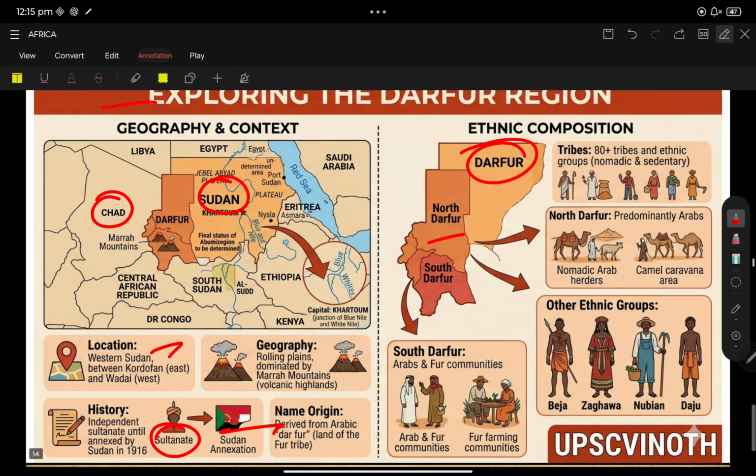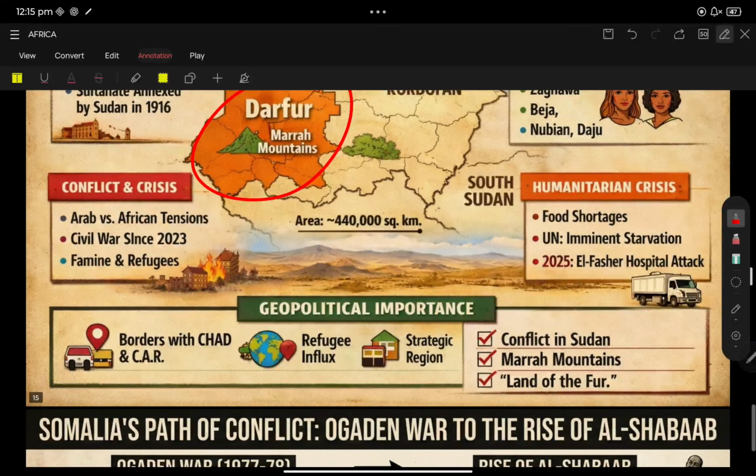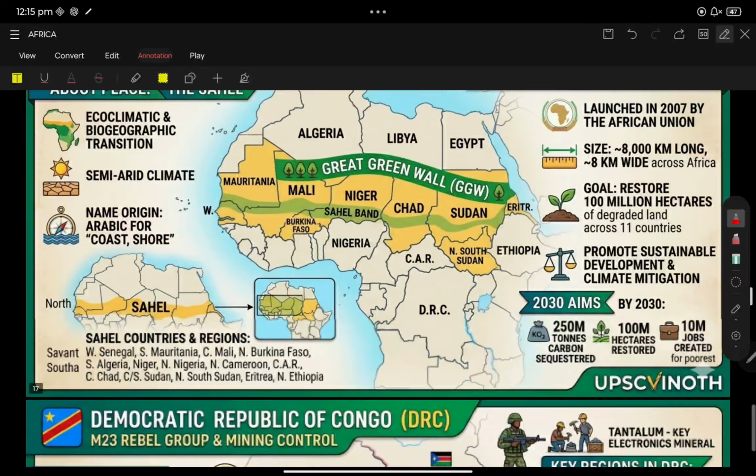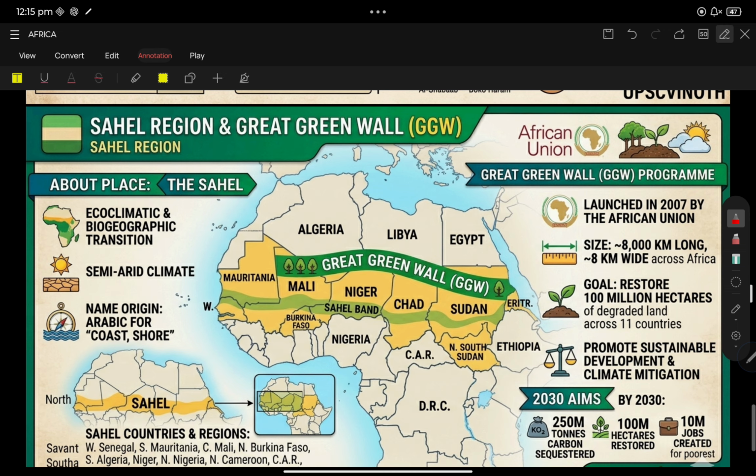These are not needed for the prelims. Next, UPSC has asked a question with respect to the Sahel region, and also the Great Green Wall. The Great Green Wall in the Sahel region has a similar concept in the Aravali Great Green Wall initiative, to control desertification.